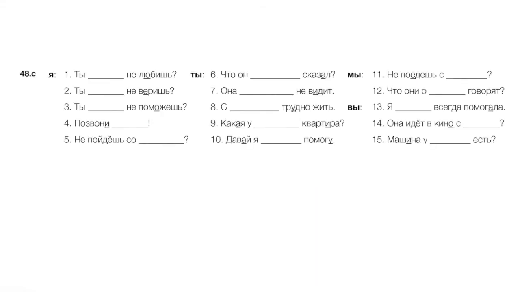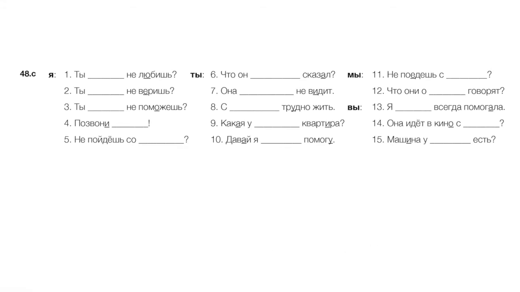Okay, so let's fill in a few blanks here, starting with ya, right? Do you not love me? Okay, again, we got to be thinking about what case do we need, right? Here we need accusative. Ты меня не любишь? Number 2, you don't believe me. That needs the dative. Ты мне не веришь? 3, will you not help me? Right, again, dative. Ты мне не поможешь? Number 4, call me. Also takes the dative. Позвони мне. Will you not go with me? Не пойдешь со мной? Со мной.